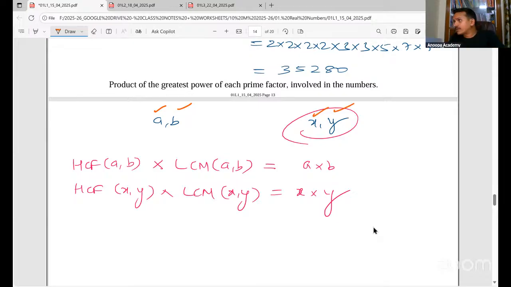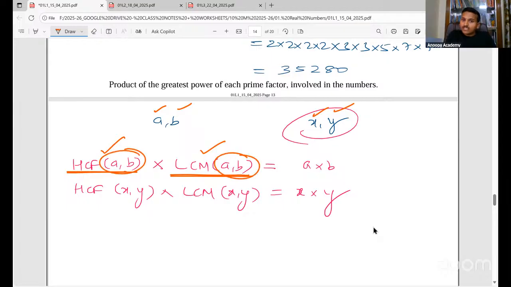If you find the HCF of those two numbers, and you find the LCM of the same two numbers, and multiply HCF into LCM, it will be the same as the product of the numbers A and B. HCF of x and y into LCM of x and y is equal to x into y. Clear everyone?